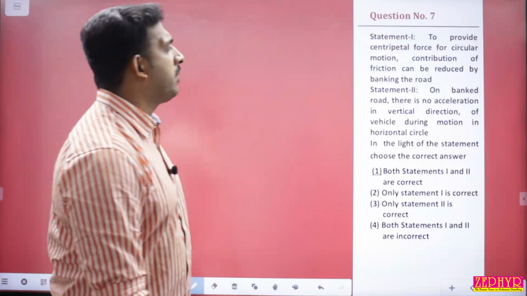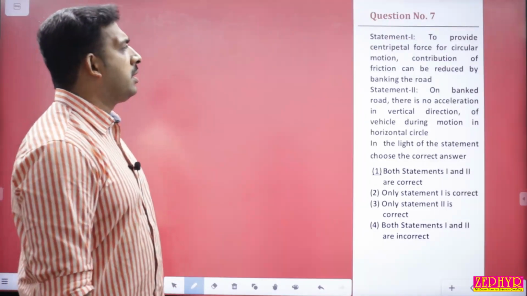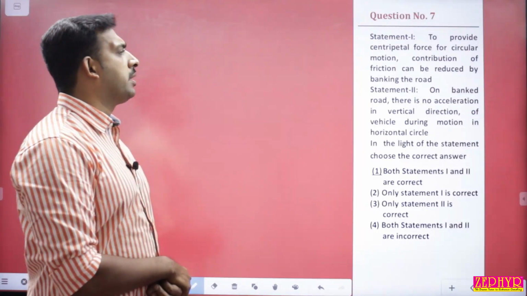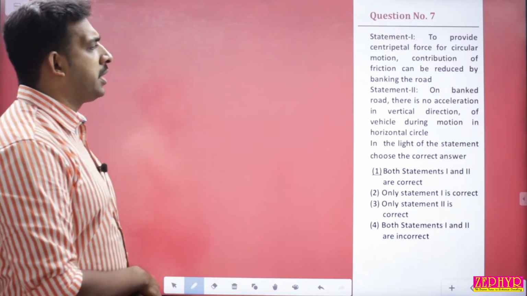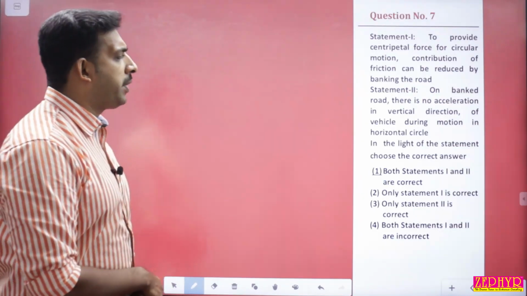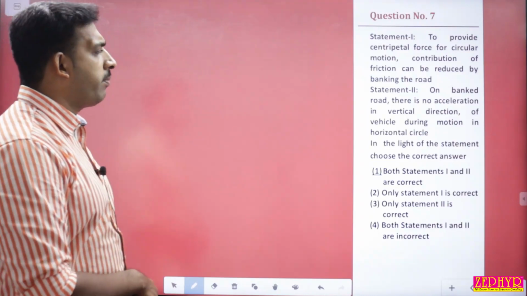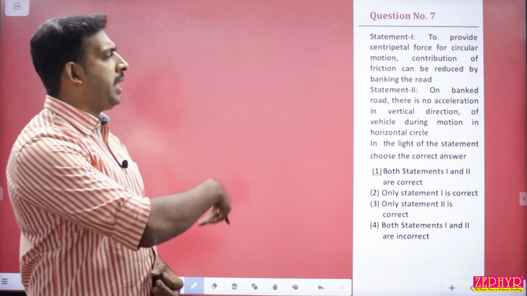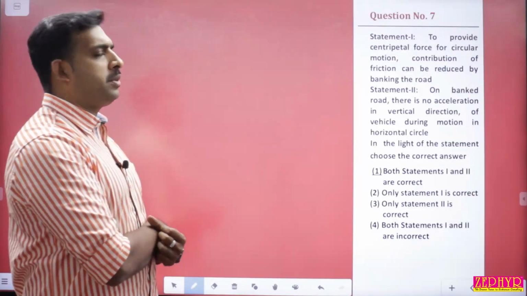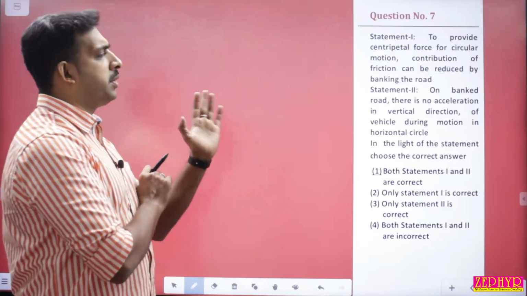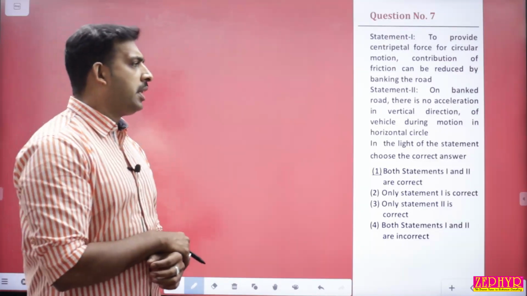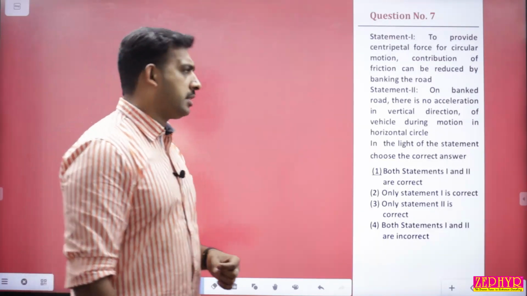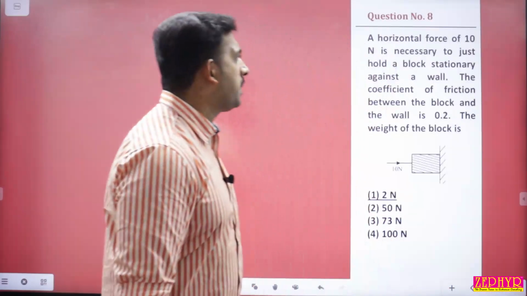Next one, question number 7, statement assertion question. To provide centripetal force for circular motion, contribution of friction can be reduced by banking the roads. So that is a correct statement. On banked road, there is no acceleration in the vertical direction of vehicle during motion in the horizontal circle. So you can say that both statements 1 and 2 are correct. Again, statement 2: on banked road there is no acceleration in the vertical direction. The normal reaction will have a tilt towards the center, which is providing the necessary centripetal force. There is no acceleration in the vertical direction of vehicle during motion in horizontal circle. This is a correct statement.